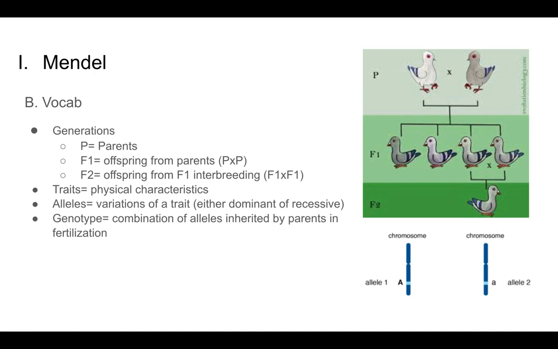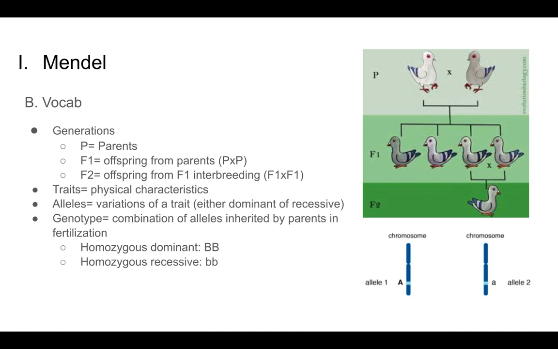And so when we start to talk about the different combination of alleles that one individual could possibly inherit from their parents, we're talking about that individual's genotype. And so here's what I mean by that. If an individual has two dominant alleles, that individual is called a homozygous dominant genotype.